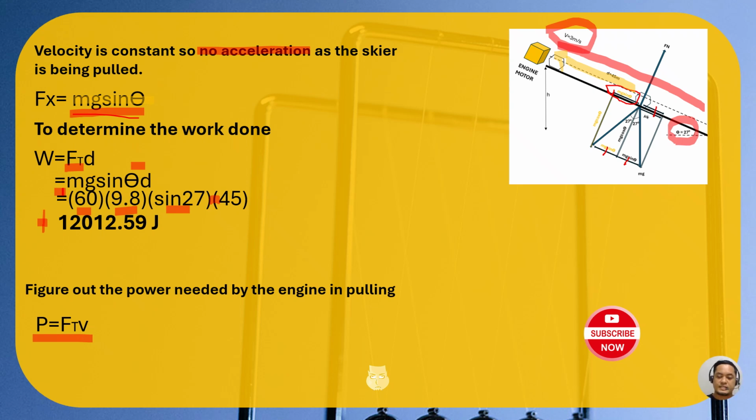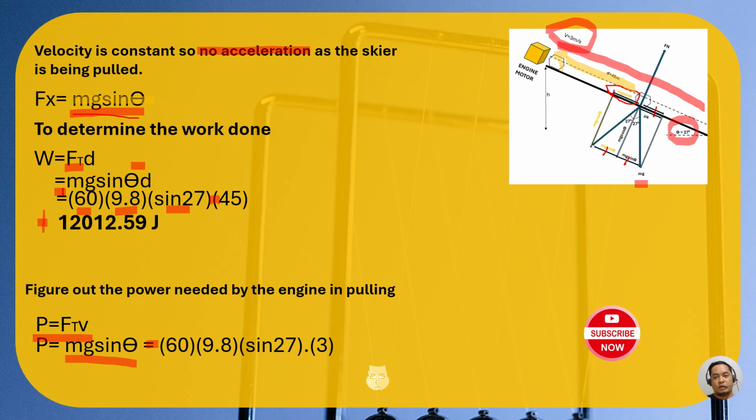The ft is still the same. We have the value of our x component of our mg. That's the value of your ft. So we have mg sine theta, and we already got it a while ago. We will have it negative here, okay?